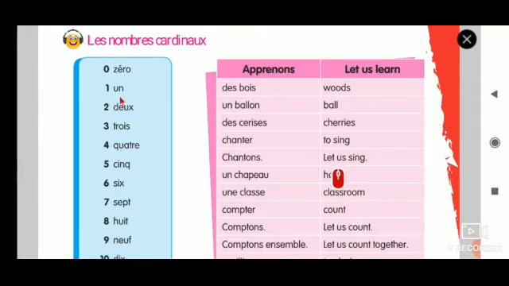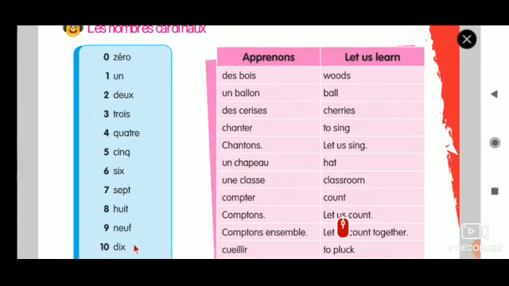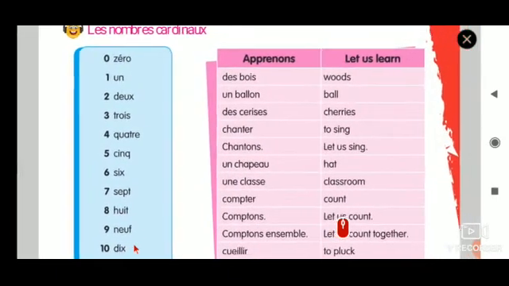So the numbers 1, 2, 3, 4, 5, 6, 7, 8, 9, 10. This 0 to 10 we have already finished and revised, and we had a fun game also, right?